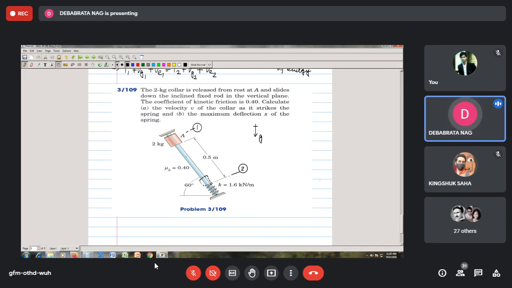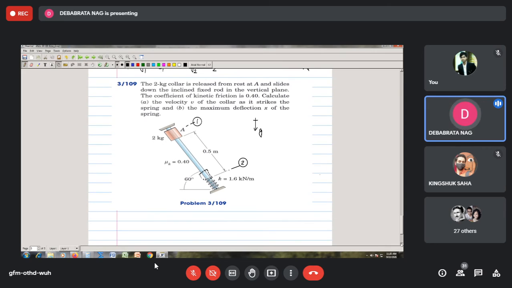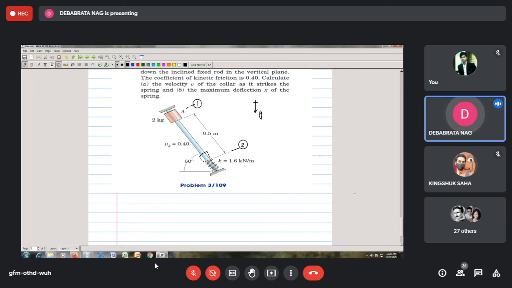Now, we identify that this is a work energy problem because all the forces here are constant and the unknown is the velocity. An ideal case of a work energy problem. So I apply the equation 1U2 equals delta T plus delta Vg plus delta Ve.